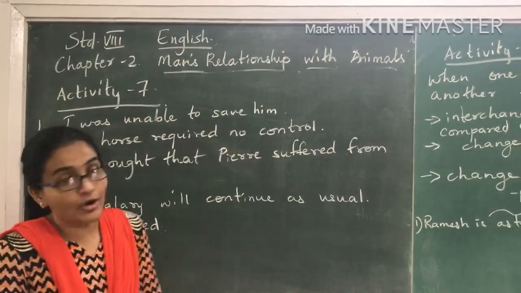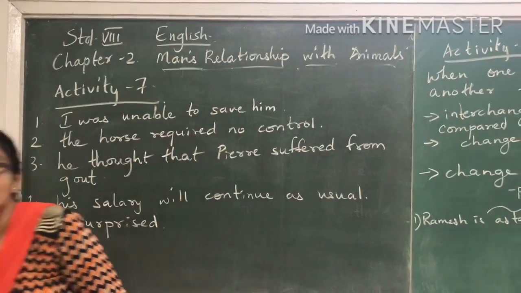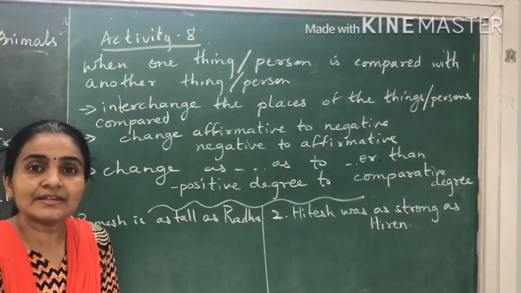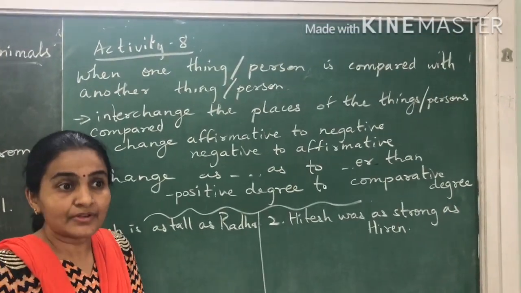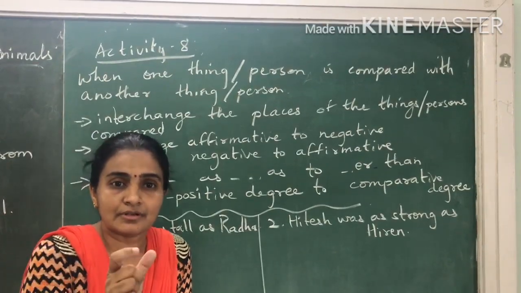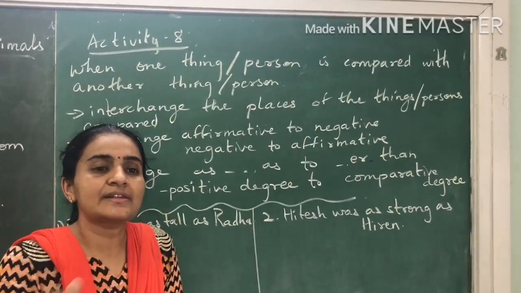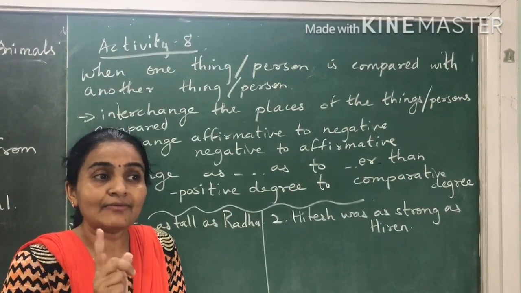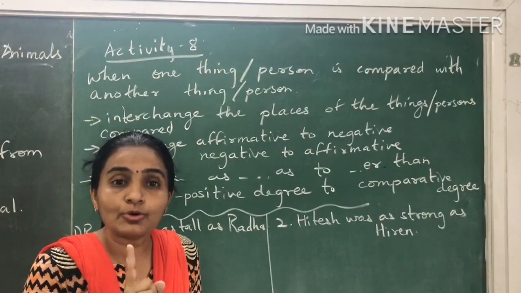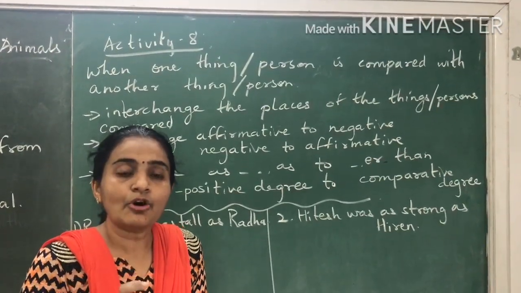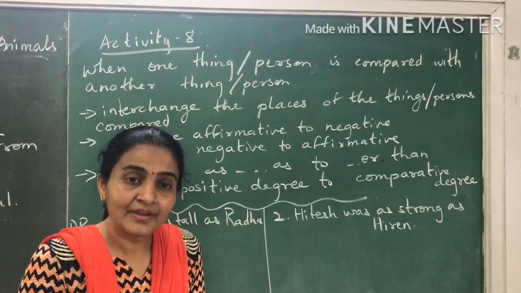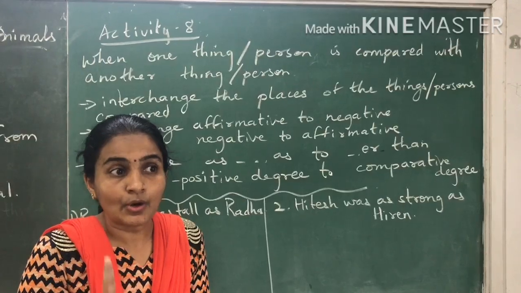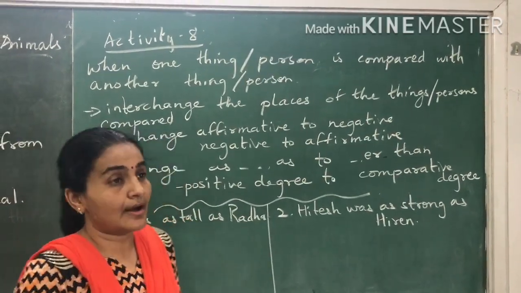Okay. Now an important part of the lesson that you have over here is activity 8. Over here you have sentences regarding positive and comparative degree. See, in lesson number 1 we had done the words tall, taller, tallest, dark, darker, darkest, thin, thinner, thinnest, like that. Okay. And I told you at that time, when do we use a positive degree? Only if we are talking about one thing, we put it in positive degree. When we are talking about two things, we put it in comparative degree. Okay, because we are comparing one to the other.